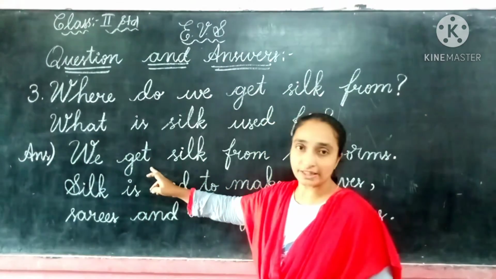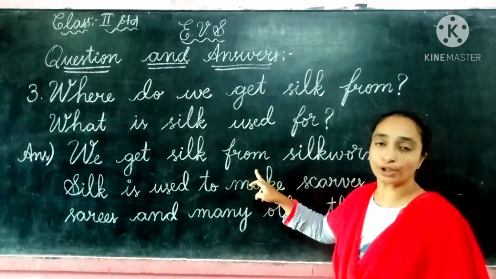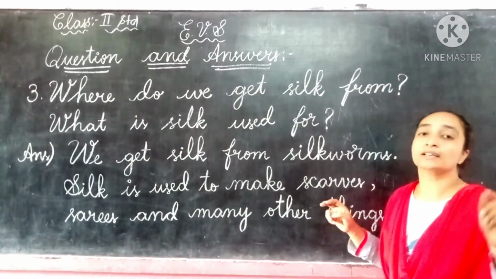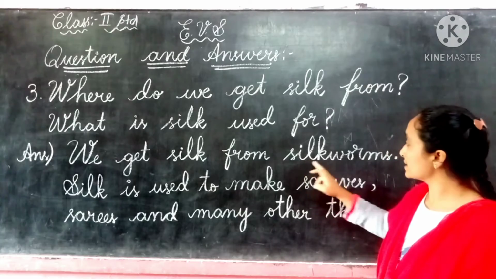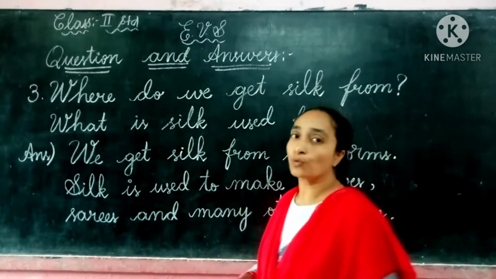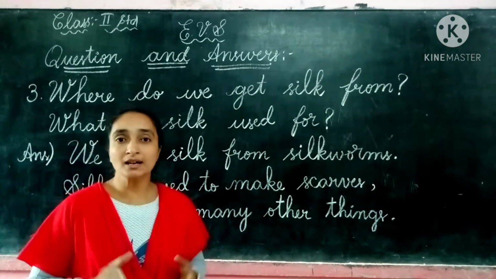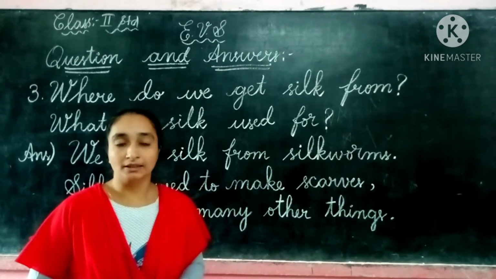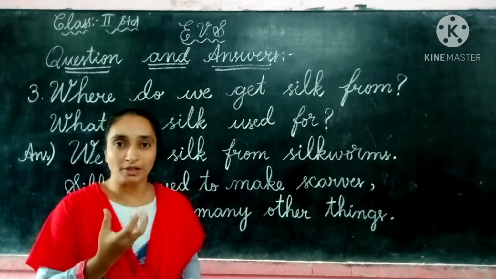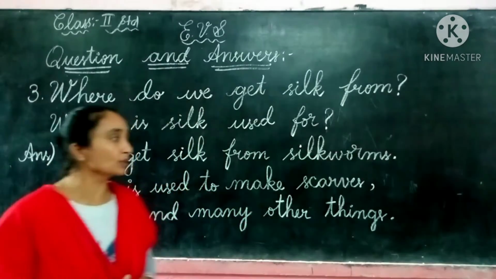We get silk from. We get the silk from the small insect, that is silkworms. We get silk from silkworm, that is an insect, a silk insect. So a small thread like one will come from the insect, a white color thread, that is the silkworm.